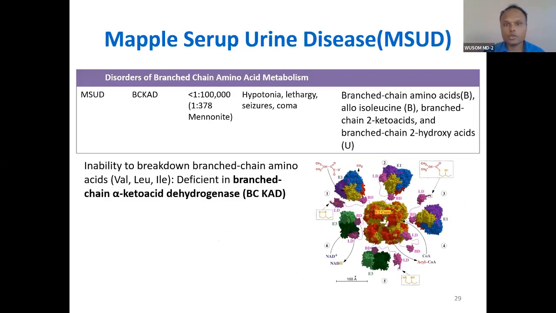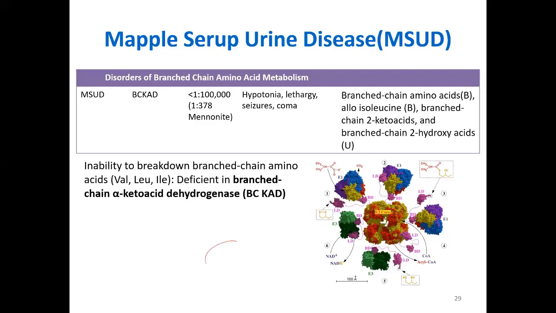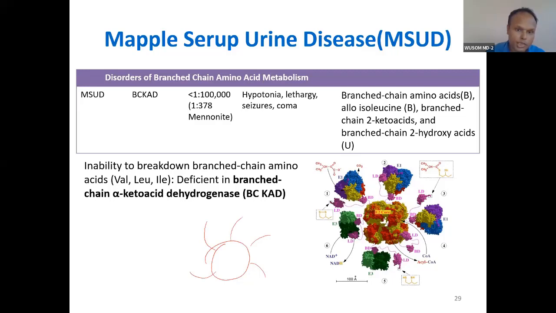Okay, so let's talk about maple syrup urine disease. Now, do you remember this type of enzyme anywhere we have discussed? Where have you studied?